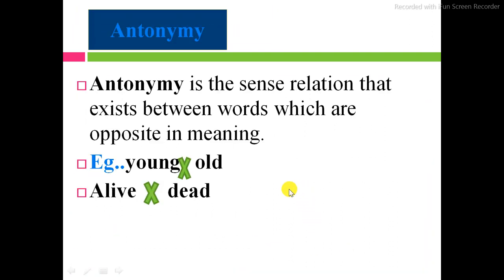Next one is antonymy. Antonymy is the sense relation that exists between words which are opposite in meaning. It means the word has an opposite meaning to another. Here are the examples: young, old, alive and dead. Both of these words have opposite meanings. That is known as antonymy.